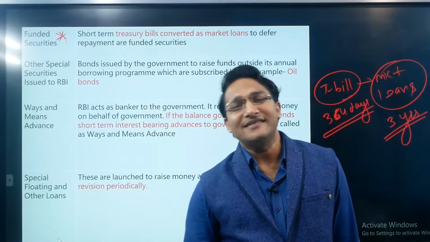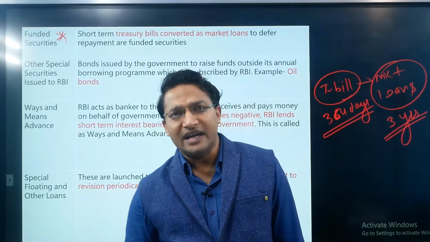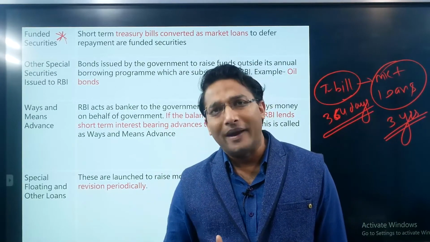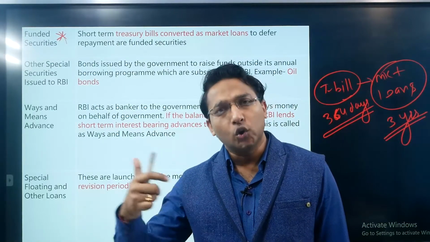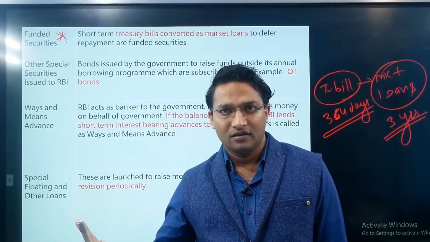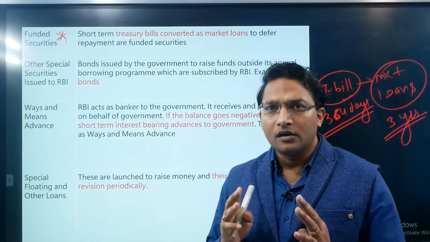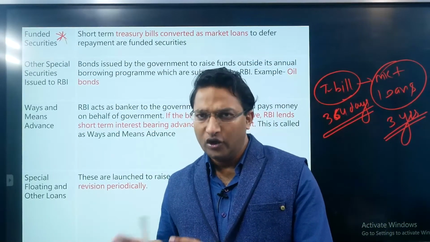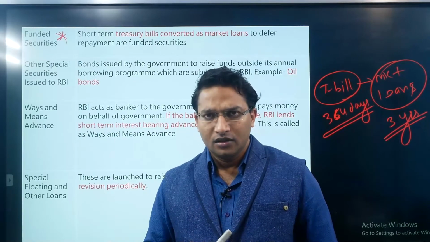So what is wage and means advance? Wage and means advance is basically a short-term advance given by the central bank, that is RBI, to the central government. RBI, or the central bank, is the banker of the government. We already know about this.